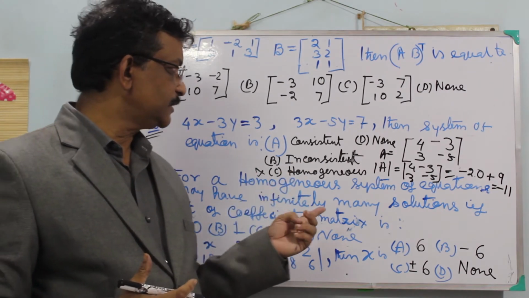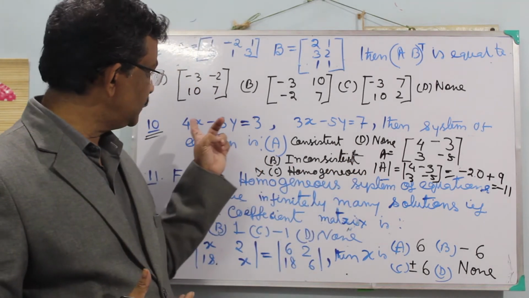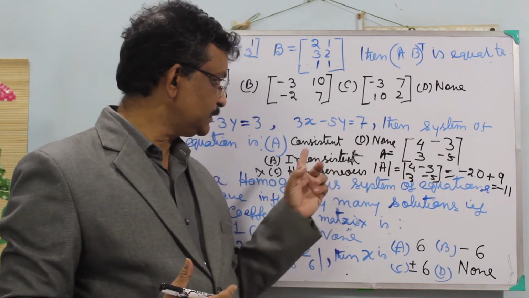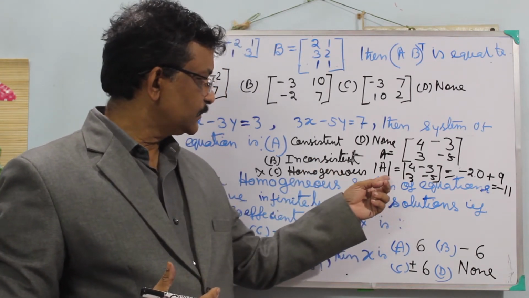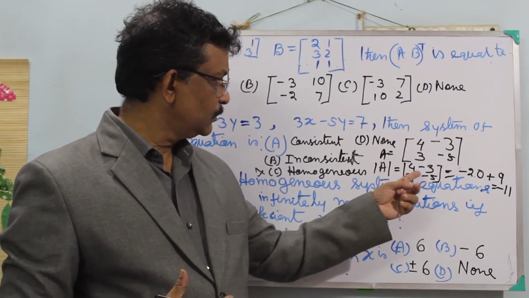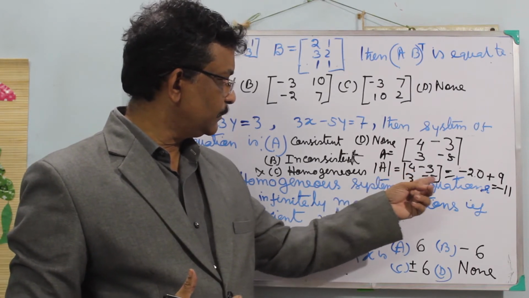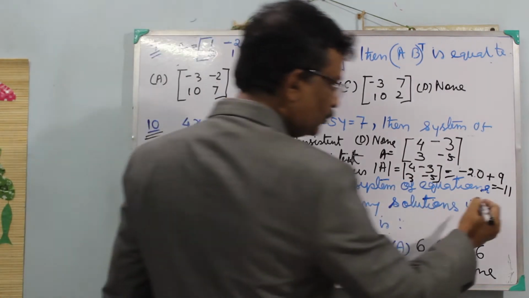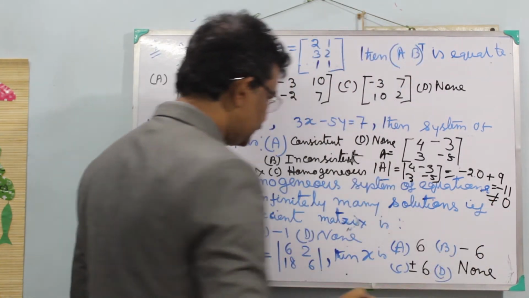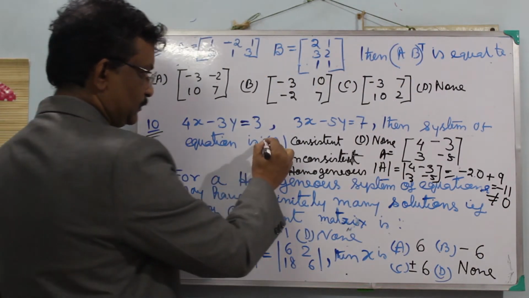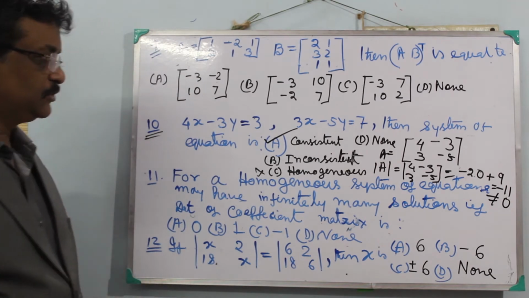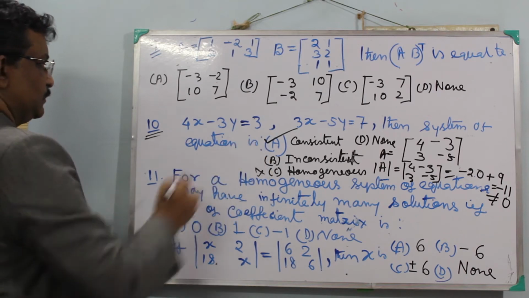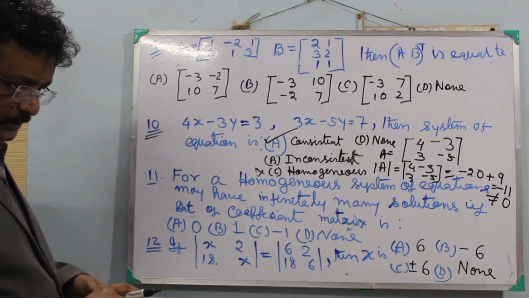It will be consistent if the determinant of the coefficient matrix is not equal to 0. So see, det A is equal to minus 20 plus 9, which is minus 11. So it is not equal to 0, that means it is consistent. If it becomes 0, then it becomes inconsistent. So this is consistent. So 10 done.